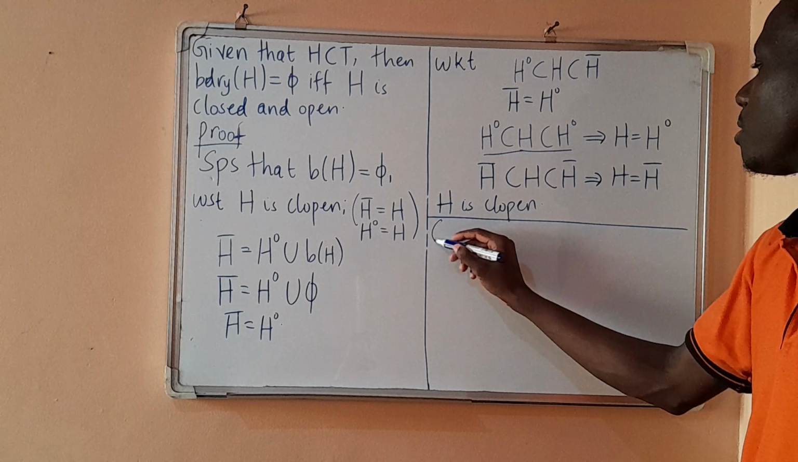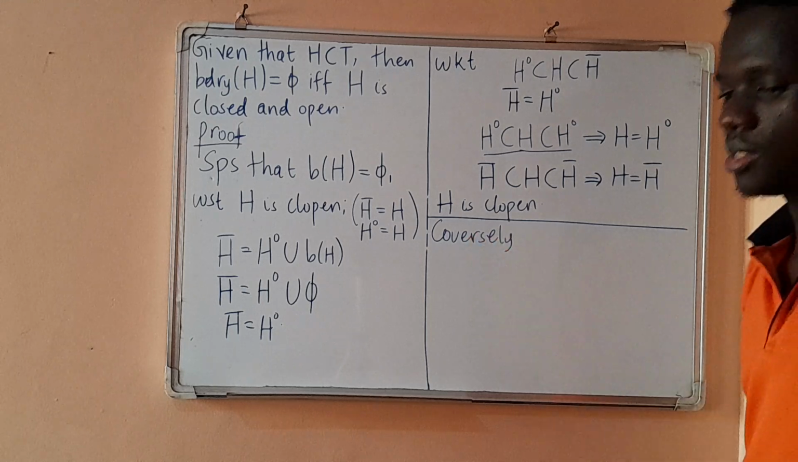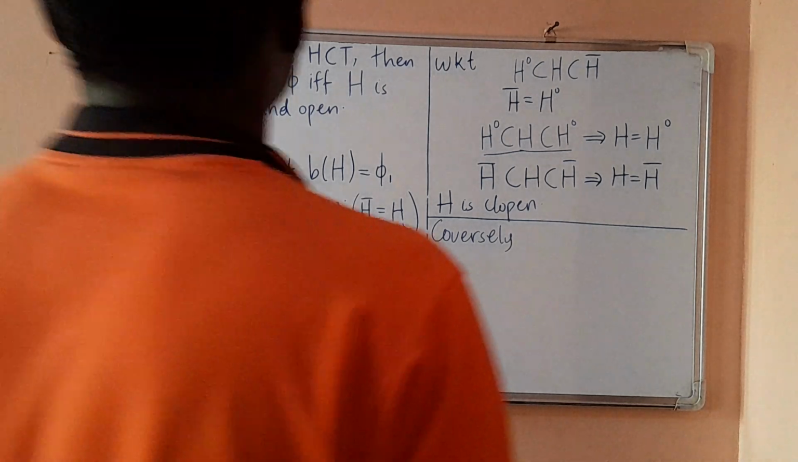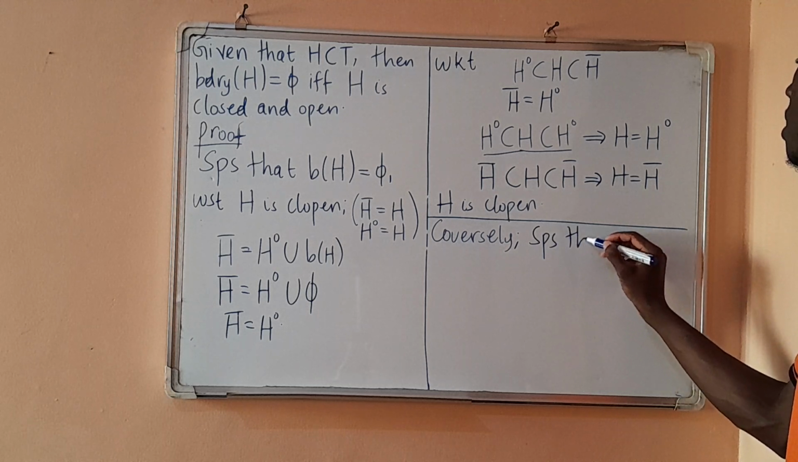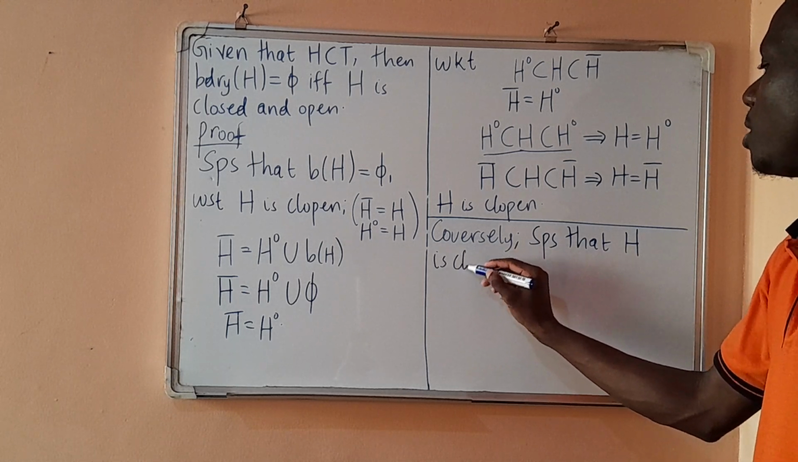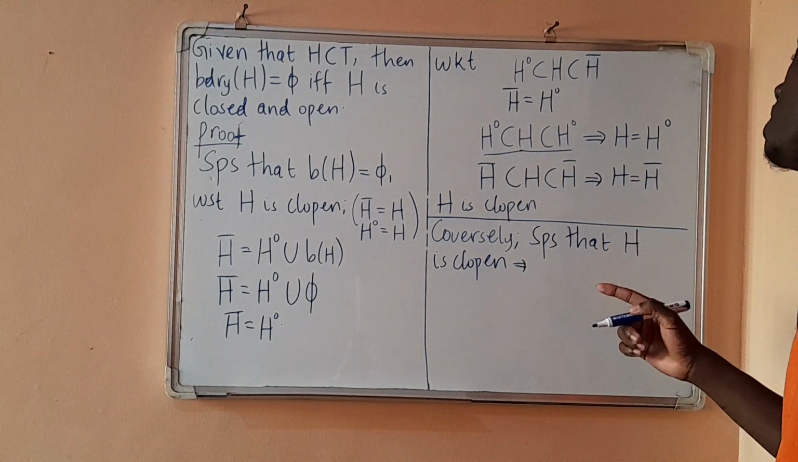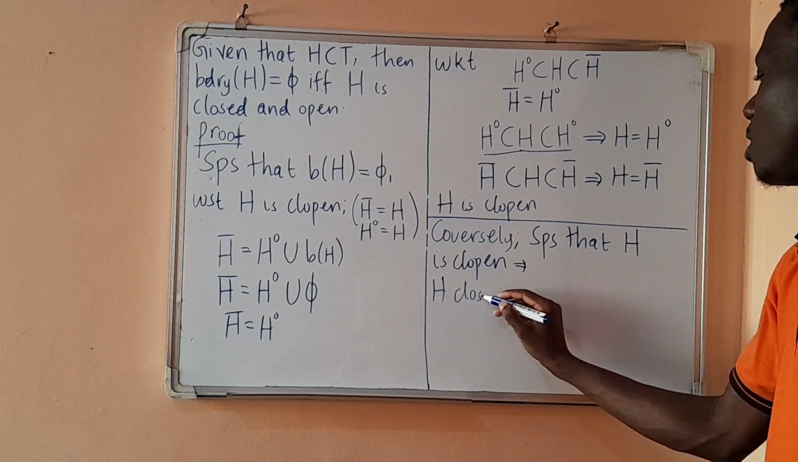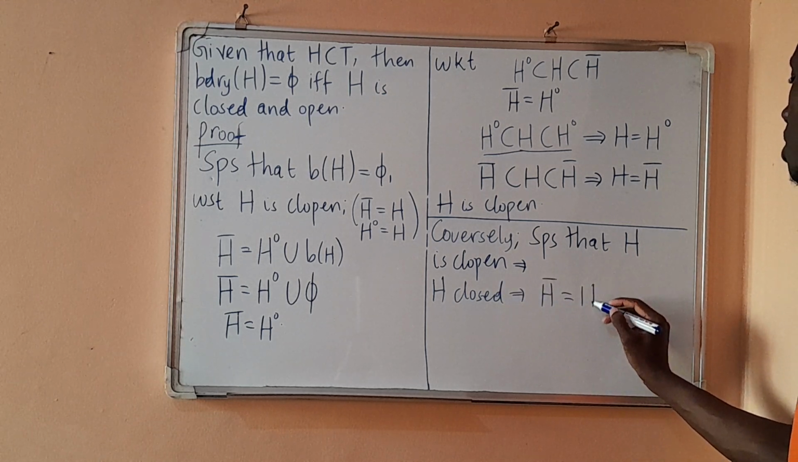Then conversely, we suppose that H is closed and open. H being closed implies that the closure of H is equal to H.